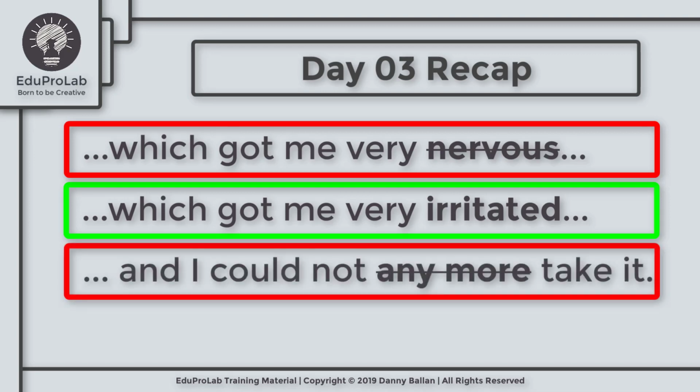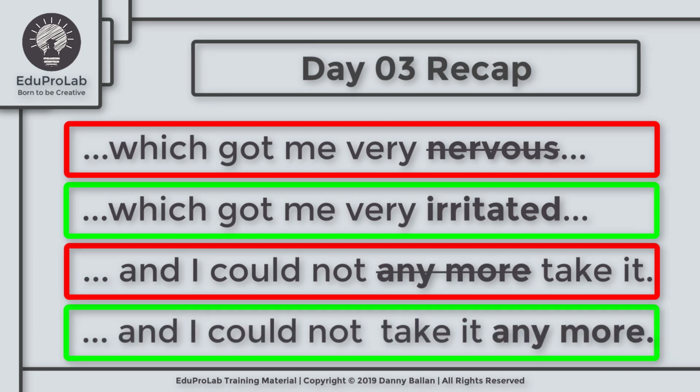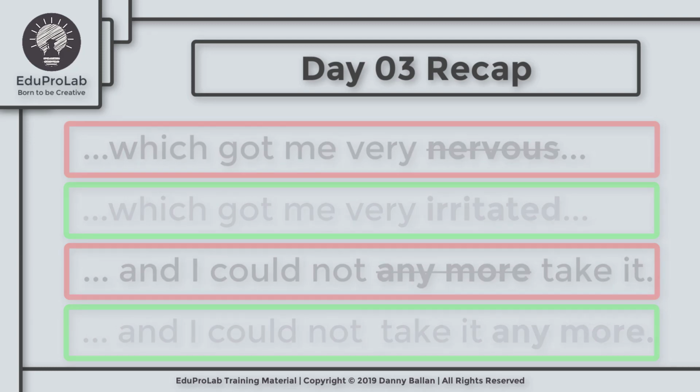And the last one is I could not any more take it. That's what he said, but he should say I could not take it anymore. We should leave anymore to the end of the sentence. And that's it. Now, before we are done with the lesson, let's hear it from Roberto, but this time in perfect English, after he has learned about his mistakes and he has corrected them.